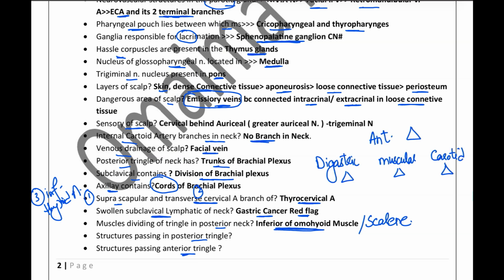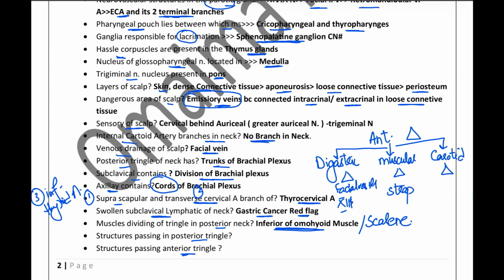So the anterior triangle of the neck is further divided into three components, that is the muscular triangle, the digastric triangle and the carotid triangle. Now within the digastric triangle, we have the facial vessels. Along with that, we have the hypoglossal nerve, that is the 12th nerve. In the muscles, we have the strap muscles, all of these muscles.